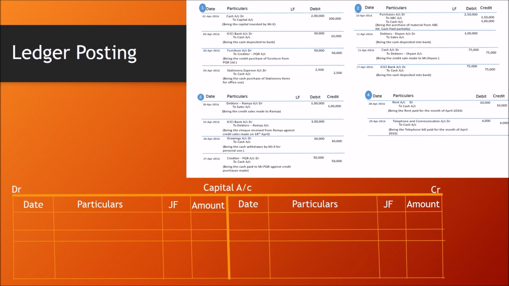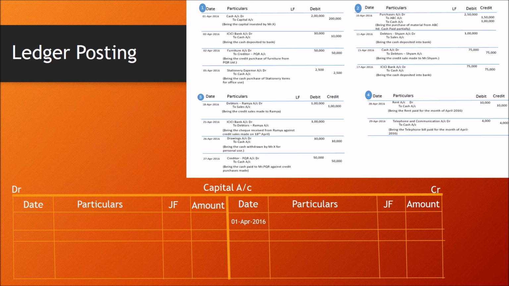Next, we will work on the capital account. There is only one transaction which affected the capital account. That is the first transaction, cash account debtor to capital account. Capital account is on the credit side. So we need to record the transaction on the credit side of the capital account.